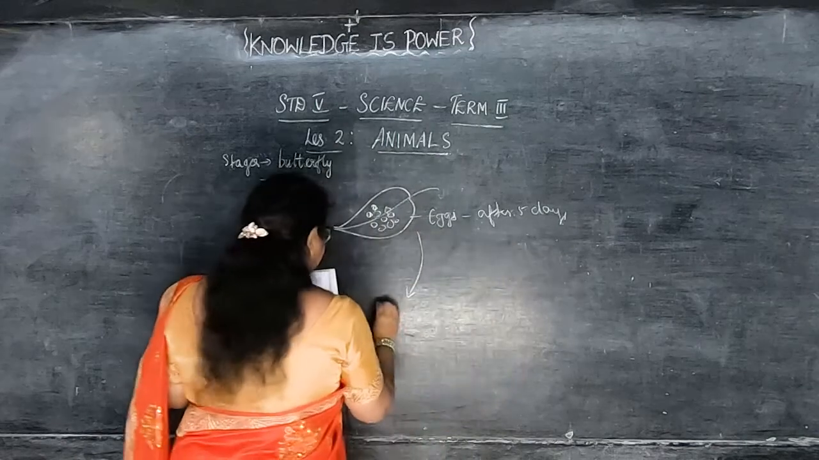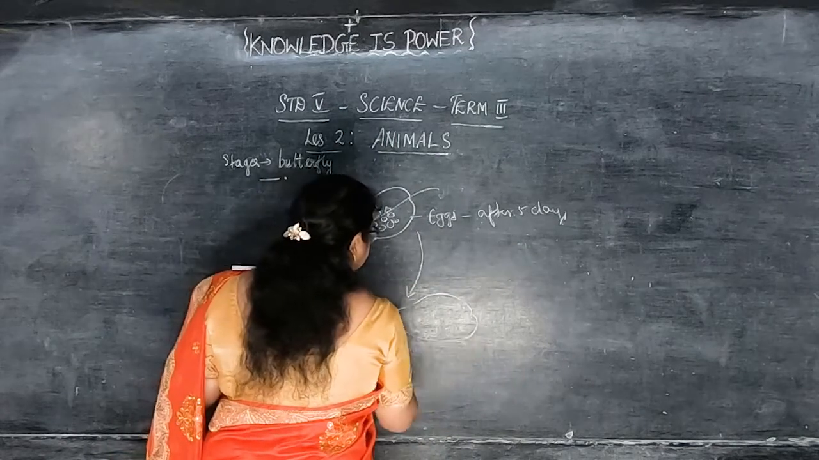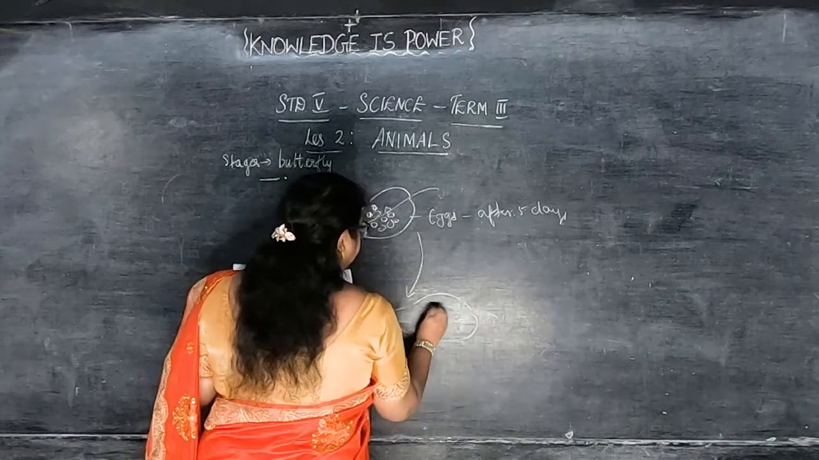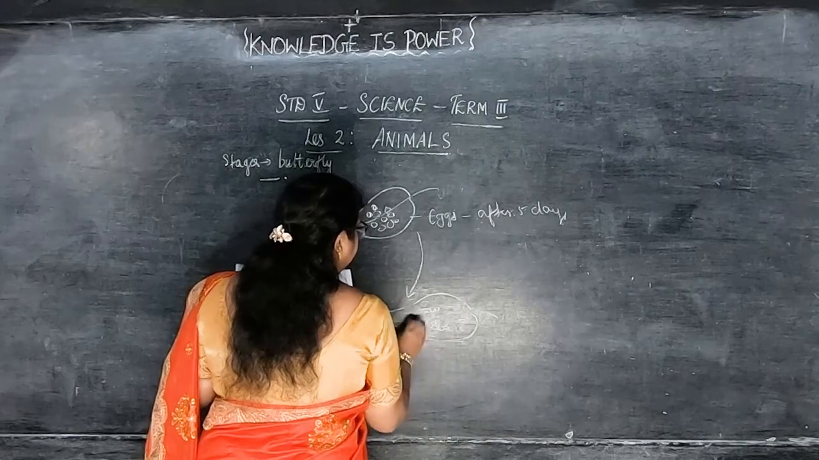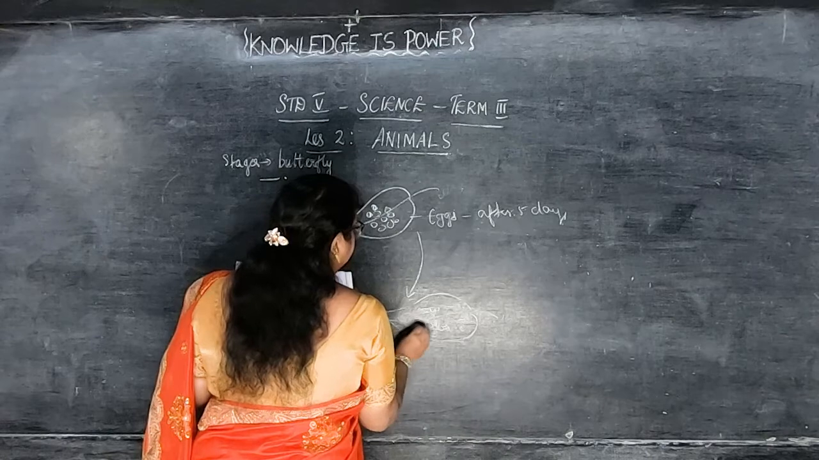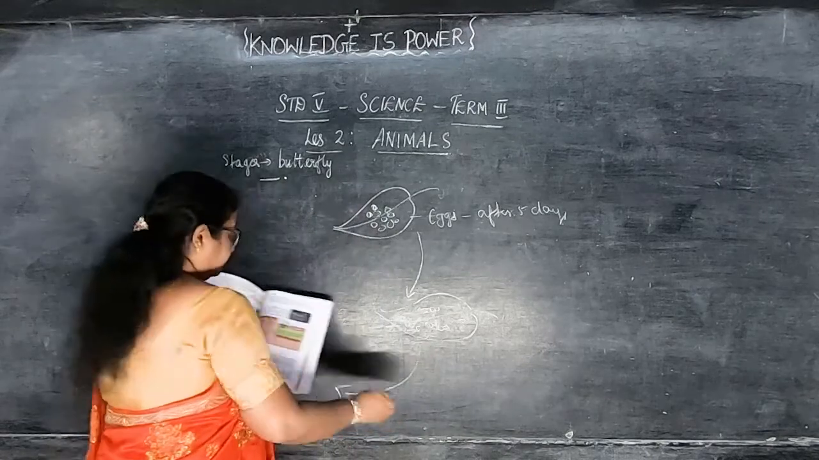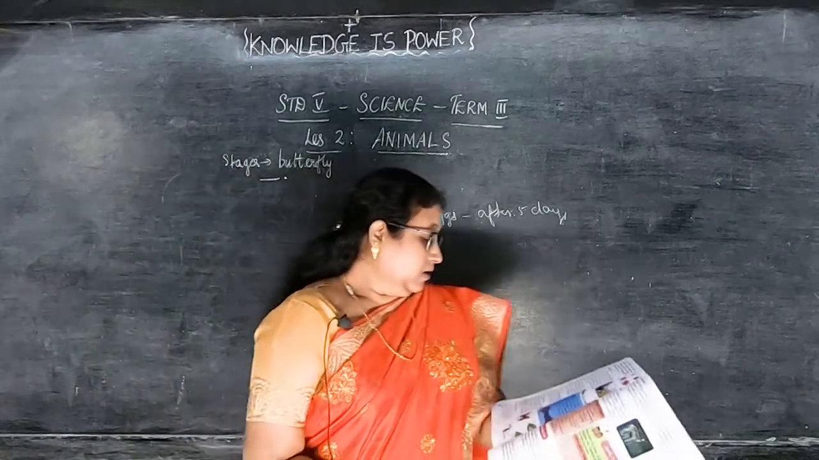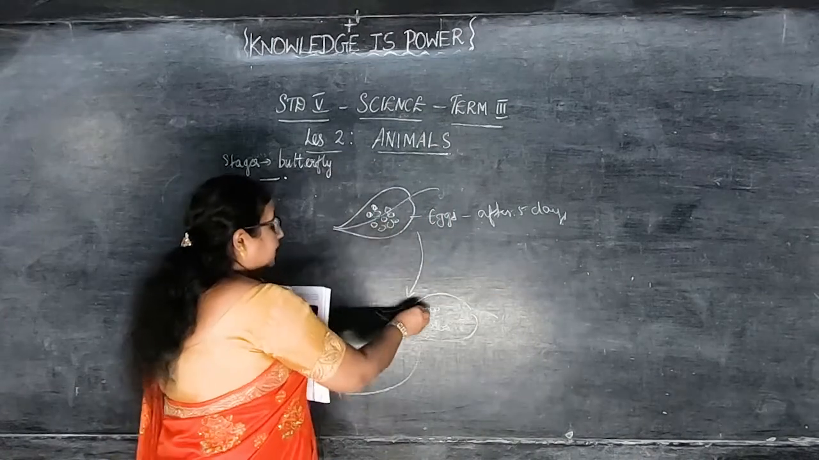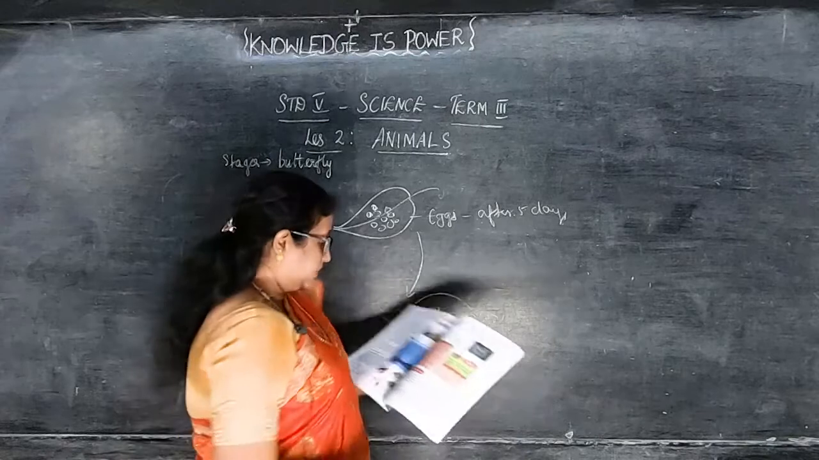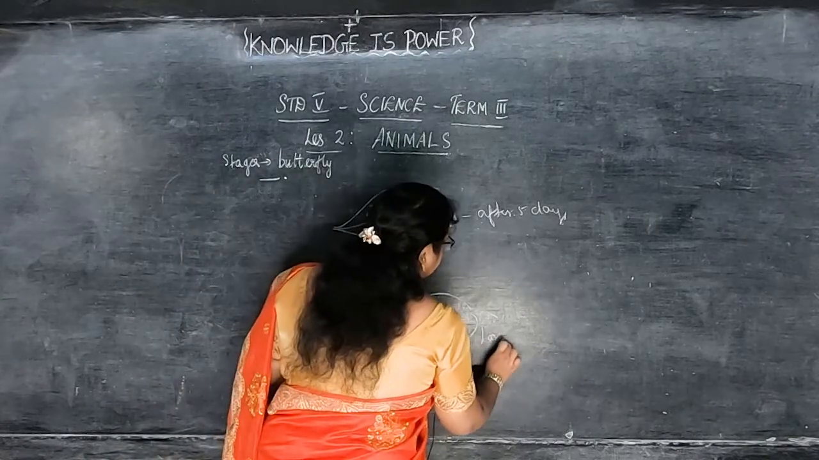Okay. It reaches the larval stage. Worm-like structure called the larval stage. Okay, children. Now, tiny worm-like creature which hatches from the egg. From the egg it comes outside. That is called a larval stage.